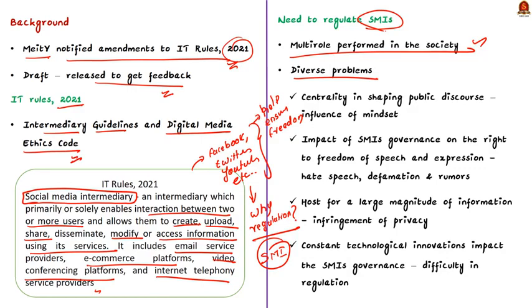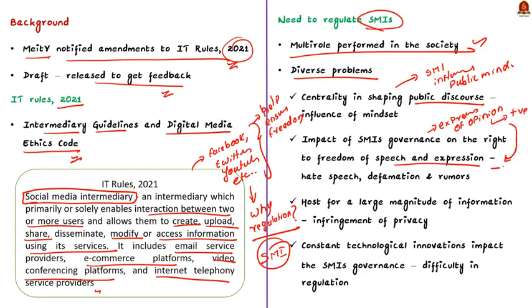Firstly, the social media intermediaries assume centrality in shaping the public discourse. See, basically, this means that the social media influences the mindset of the public. Secondly, there is impact of social media intermediaries governance on the right to freedom of speech and expression. This means that the social media intermediaries aid for the expression of opinion of any person. See, you may think as the social media intermediaries help in the freedom of speech and expression is a good thing. But you have to think in the other angle also. Sometimes this aid might lead to the spread of hate speech, defamation and spreading of fake news.